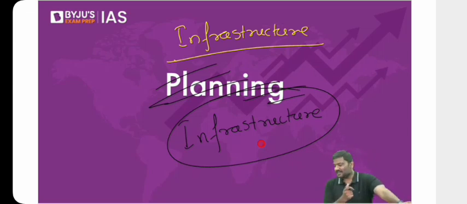Then we discussed the concerns related to SEZs. What are the concerns? Most of the SEZ units ended up being promoted in the form of the service sector. I told you, SEZs were predominantly promoted by the government to promote manufacturing, but more than 67% of SEZ units are service sector units. Land acquisition is very difficult.